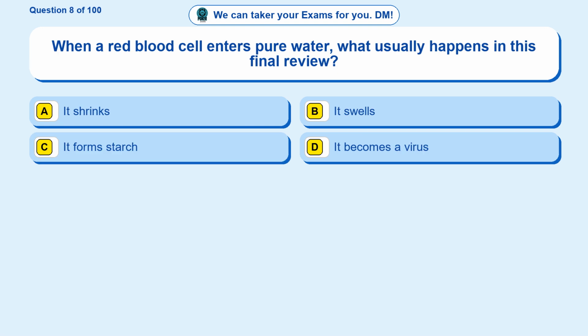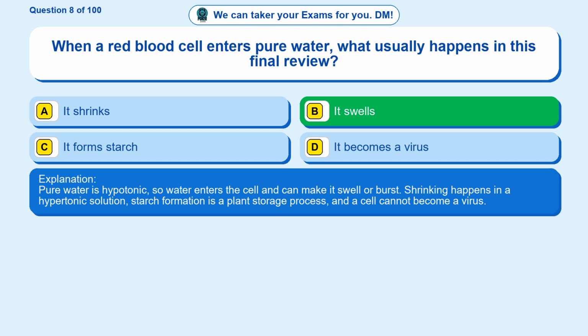Question 8. When a red blood cell enters pure water, what usually happens in this final review? Option A, it shrinks. Option B, it swells. Option C, it forms starch. Option D, it becomes a virus. The correct answer is option B, it swells. Pure water is hypotonic, so water enters the cell and can make it swell or burst. Shrinking happens in a hypertonic solution. Starch formation is a plant storage process, and a cell cannot become a virus.